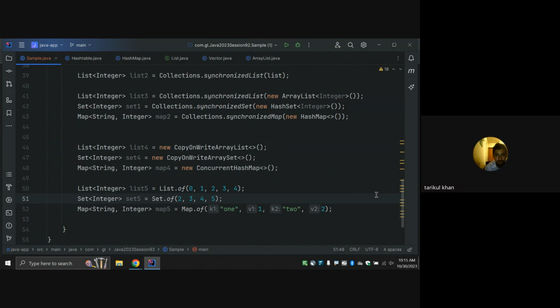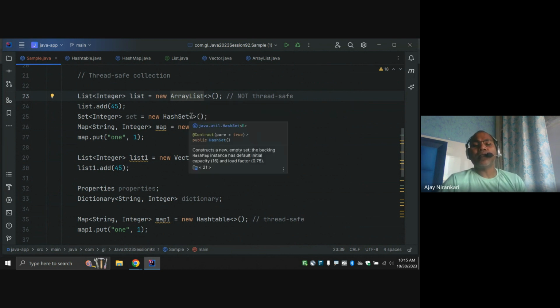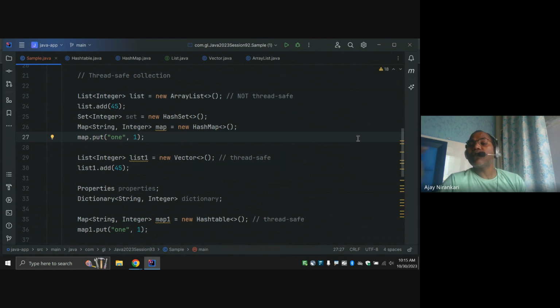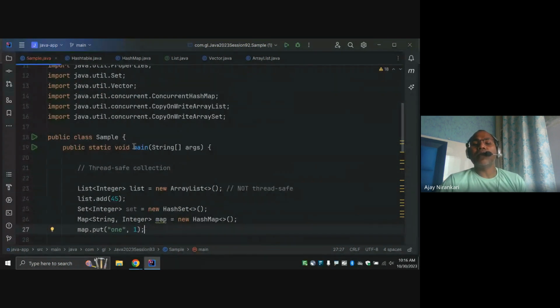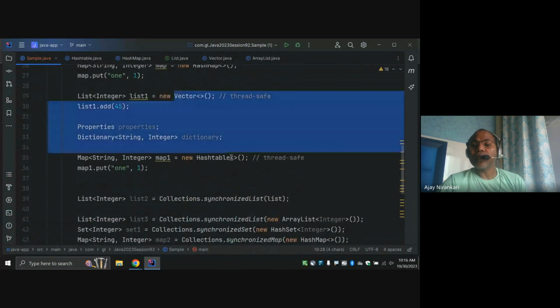Then why is the top one not thread safe? Because they have implemented it without synchronization. Sometimes I want this application to run in a main thread. One thread is sufficient for my application. Then why would we apply synchronization? Synchronization is an additional cost for the JVM. The JVM has implemented a lock mechanism so that anyone can access it, so it takes some extra time and extra consumption. But my application only runs inside the main thread. There is no need for multi-threading. So why should I use a thread safe collection?